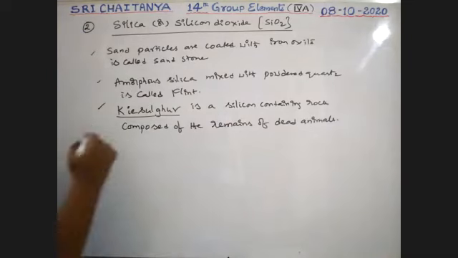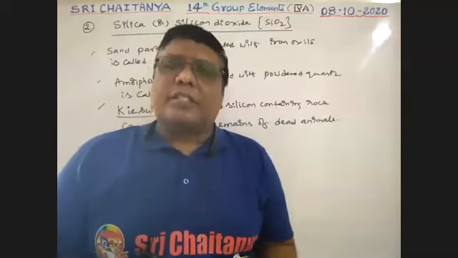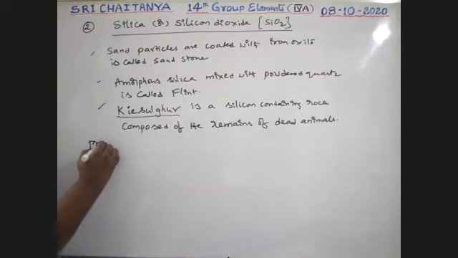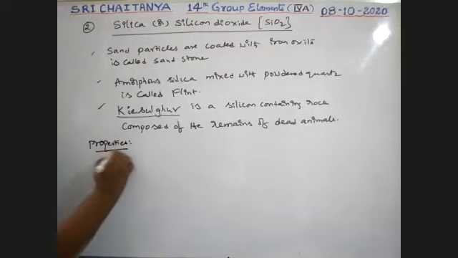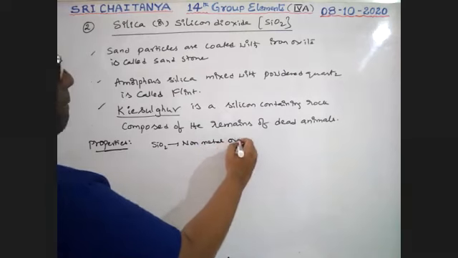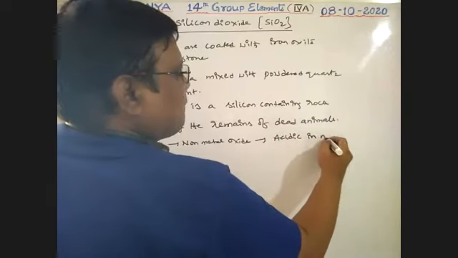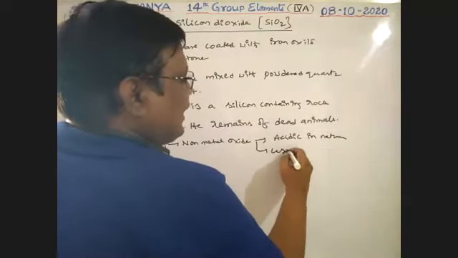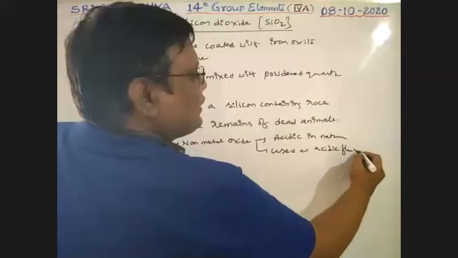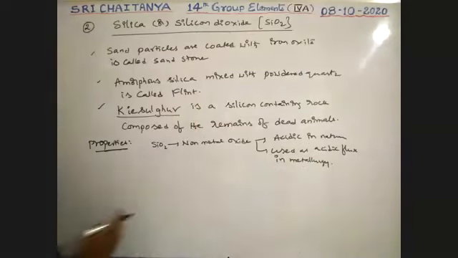Okay, so this is very, very important. So these are some important points towards quartz, nothing but SiO2. Now some of the properties, boys. SiO2 is a non-metal oxide, so it is acidic in nature. Acidic, used as acidic flux in metallurgy. Very, very important.